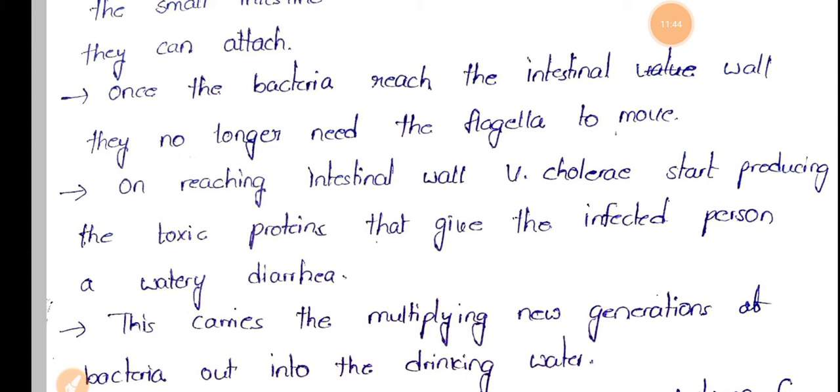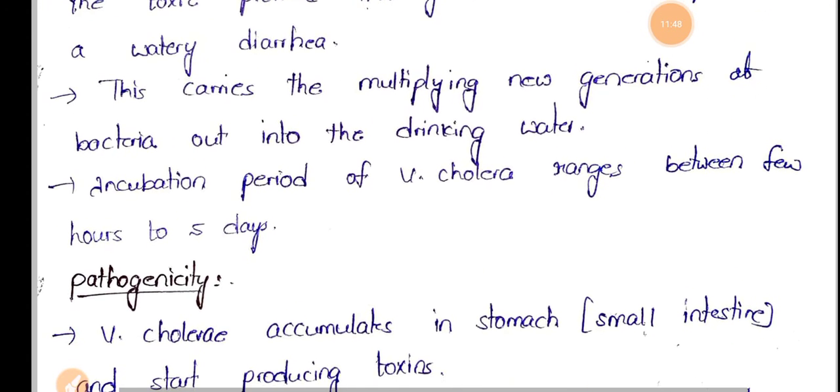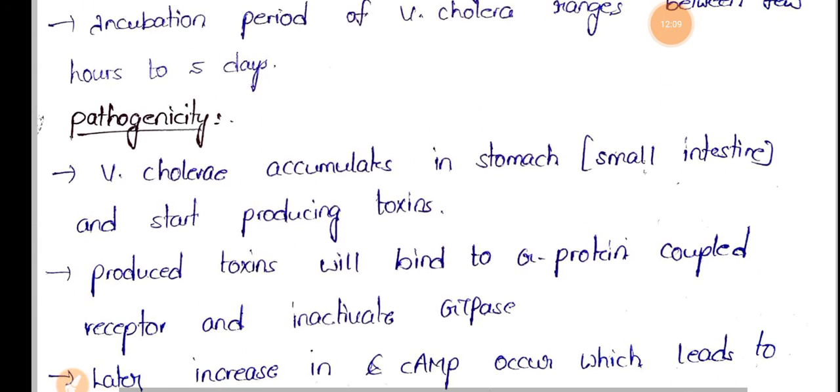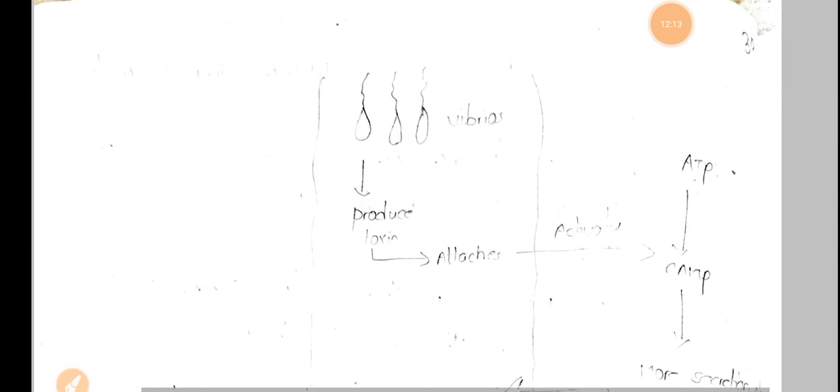diarrhea. This carries the multiplying new generation of bacteria out into the drinking water, and the incubation period of Vibrio cholerae ranges between a few hours to 5 days. Incubation period means from the entry of the antigen to the observation of the first symptom. The period between these two is called the incubation period, and for this Vibrio cholerae it is within 5 days.